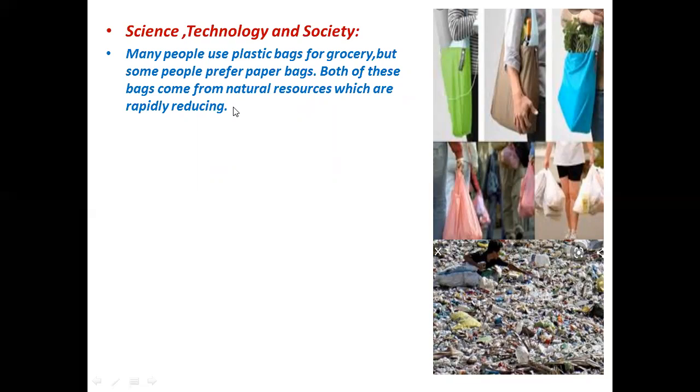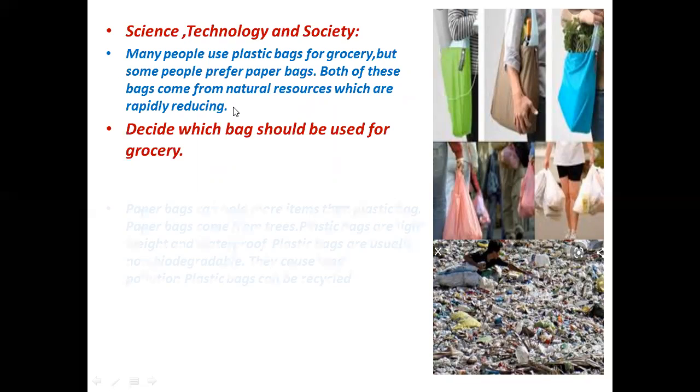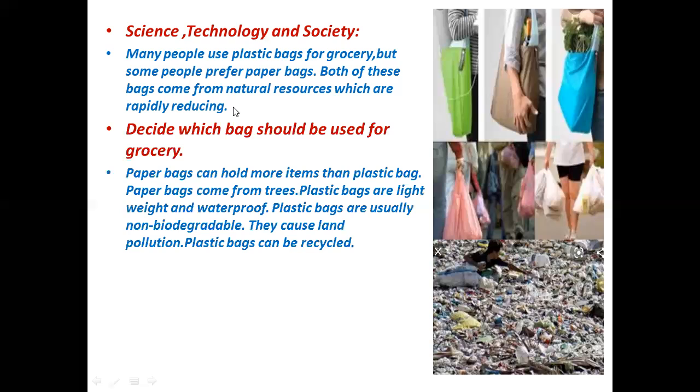So we prepare plastic bags from natural sources like crude petrol, which is a natural resource. If we make more plastic bags, definitely we will use more petrol, and then the amount of petrol will decrease.